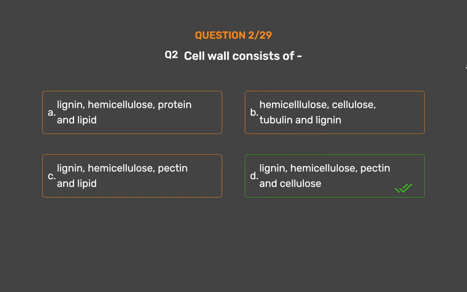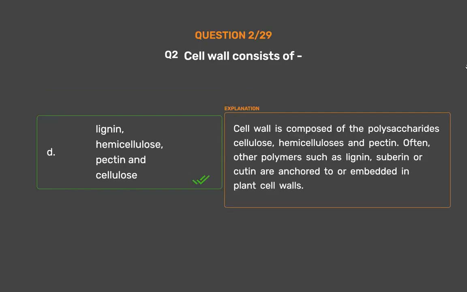Lignin, hemicellulose, pectin and cellulose. Cell wall is composed of the polysaccharides cellulose, hemicelluloses and pectin. Often, other polymers such as lignin, suberin or cutin are anchored to or embedded in plant cell walls.